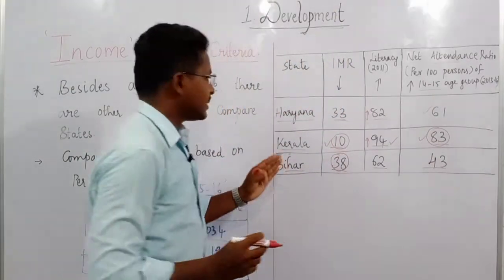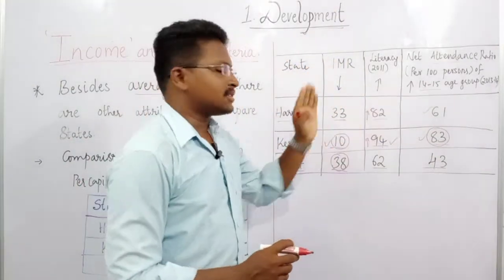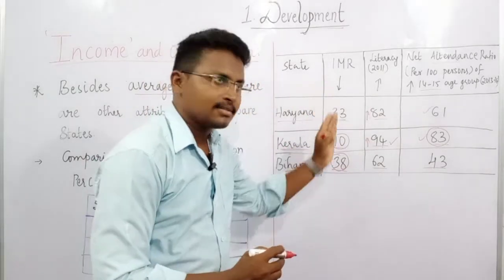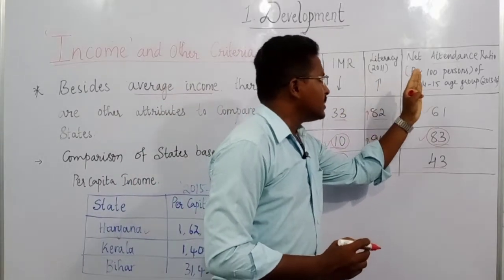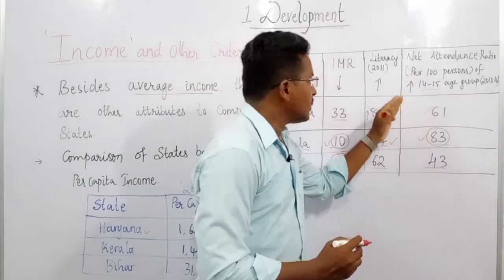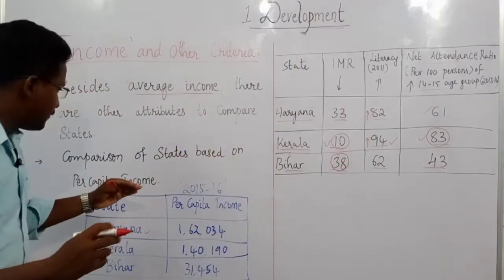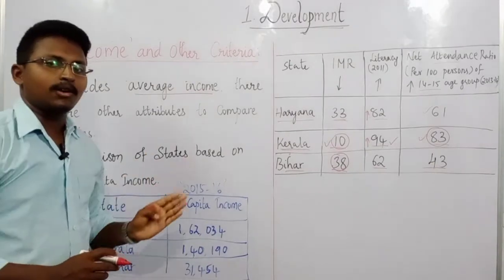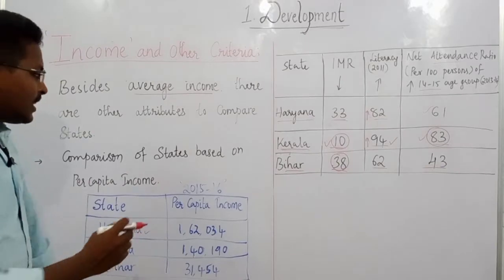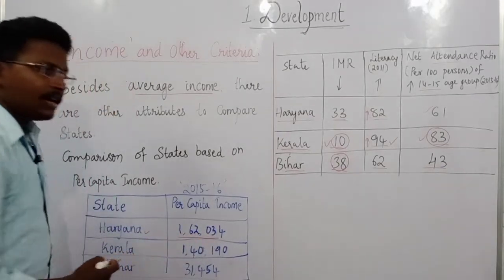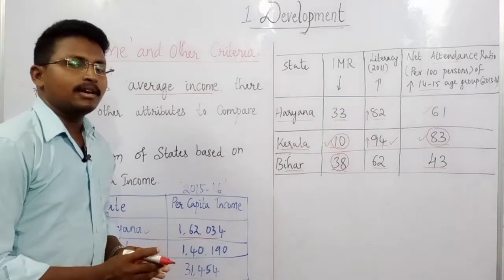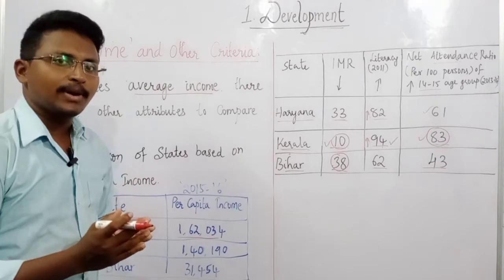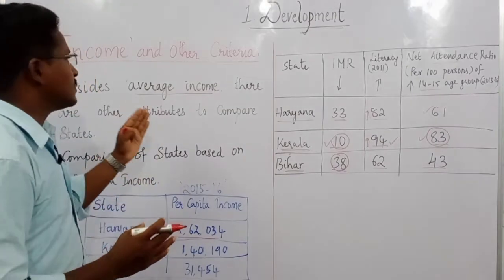Therefore, among all these three aspects, the state which is far better is Kerala. Why? Because its IMR rate is lesser, literacy rate is higher, and the net attendance ratio is also greater than other states. But when we compared based on per capita income, here the Haryana state has more per capita income. So according to per capita income, Haryana can be regarded as the well developed state. But as I told, this average income cannot give accurate information, or we cannot compare any state or country just based on this average income.